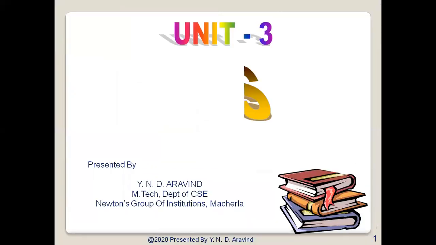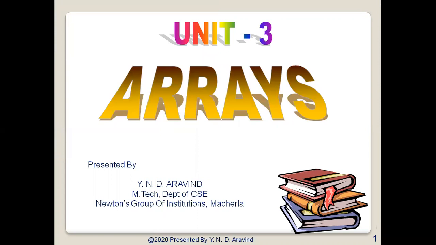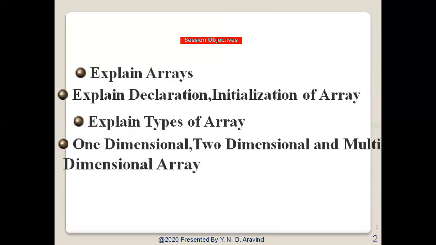Good morning. In this session, we will discuss arrays. After going through this chapter, you should be able to understand what is an array, what is a one-dimensional array, a two-dimensional array, and a three-dimensional array, and different applications like matrix operations and checking the symmetry of a matrix.